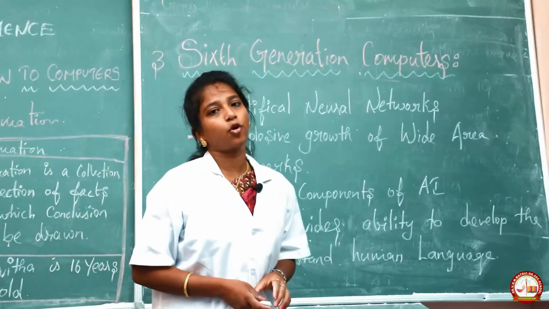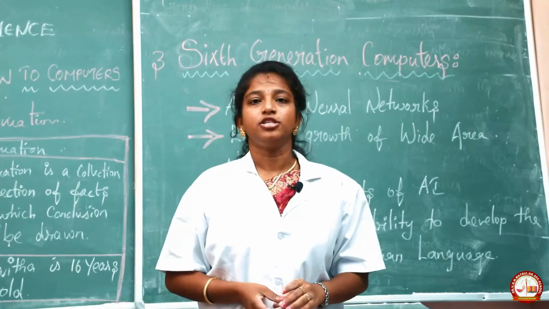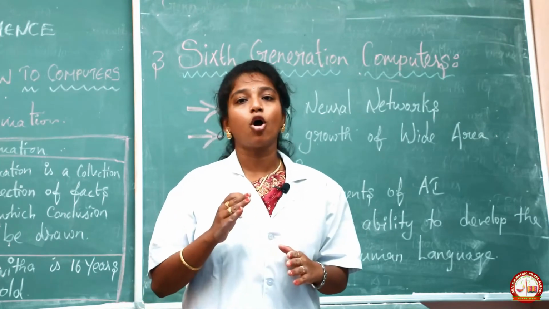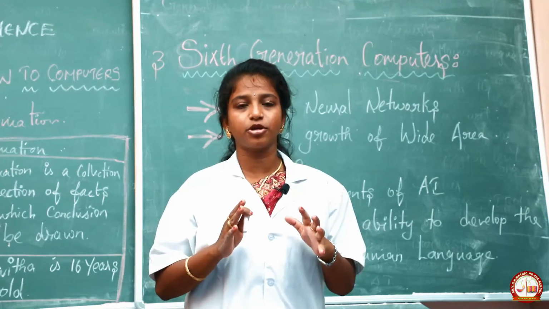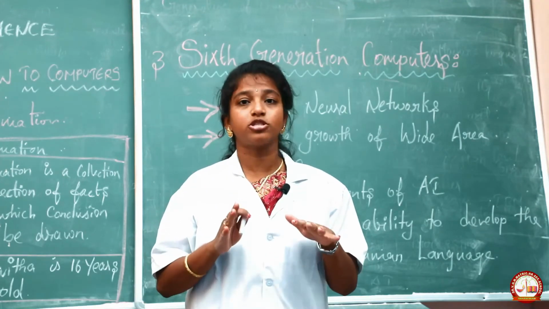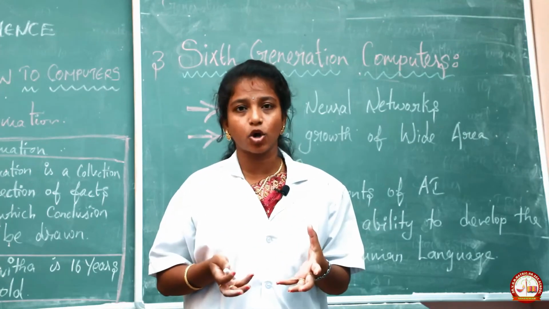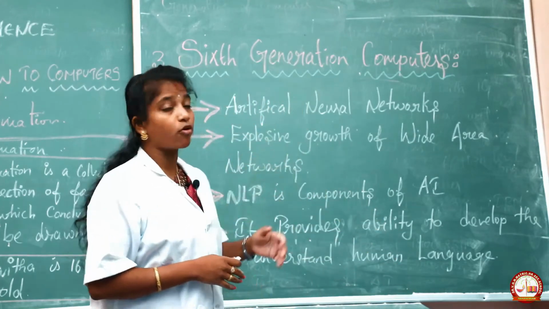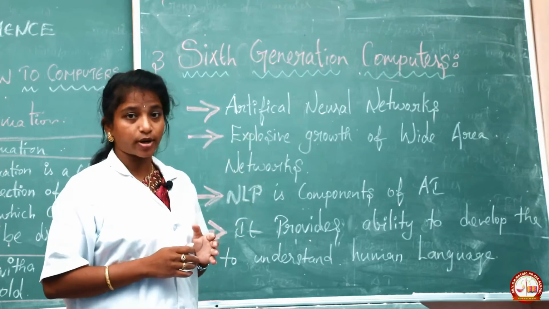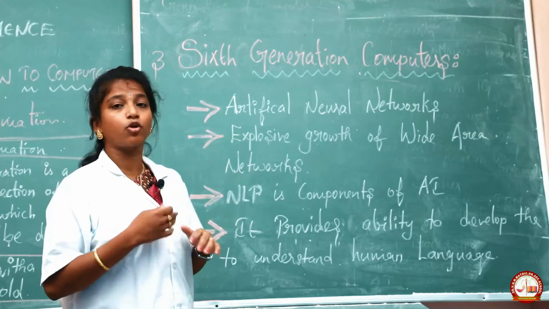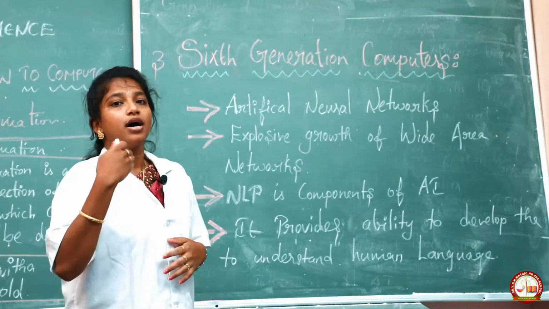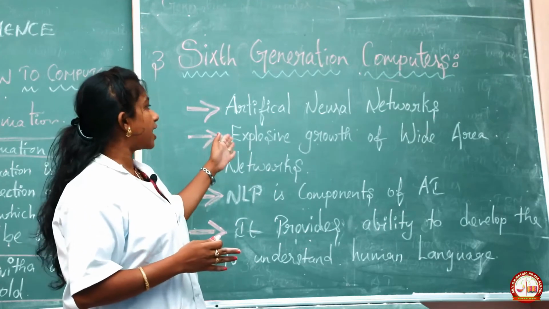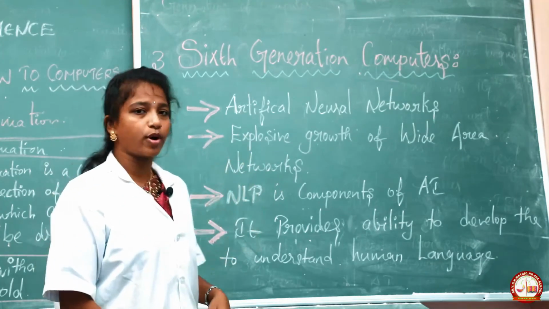Now we are going to see the topic 6th generation computer. In 5th generation computer we use artificial intelligence. The fifth generation computers itself, up to date we are using those types of computers only. A good example is artificial intelligence. In the sixth generation of computer, we may use artificial neural networks. By using this concept, we are going to develop our system for our future launch. Here we may use the explosive growth of a wide range of networks.